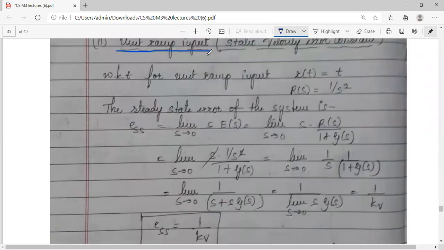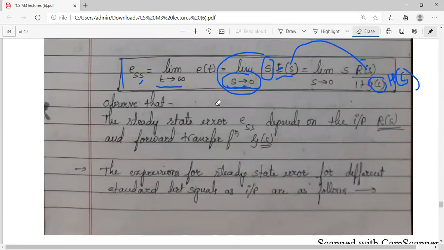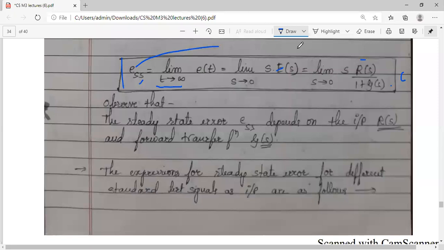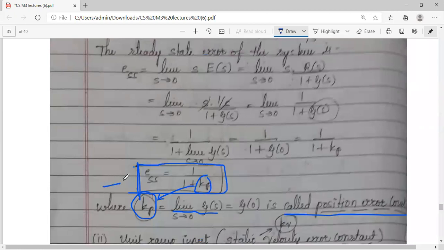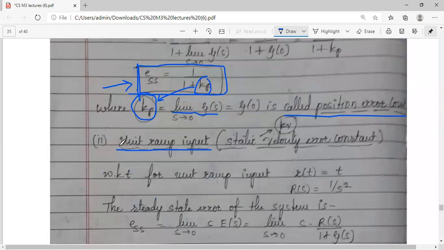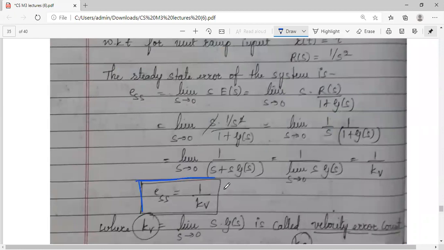When the input applied is a ramp, why am I going for different application of inputs? Because if you observe the equation obtained using the final value theorem, this ESS is dependent upon R of s, the input. So we are trying to find this steady state error for different sets of inputs. First we applied step input, we got ESS as 1 by 1 plus Kp, where Kp is the position error constant. When I apply unit ramp input, ESS is equal to 1 divided by Kv, where Kv is called velocity error constant.